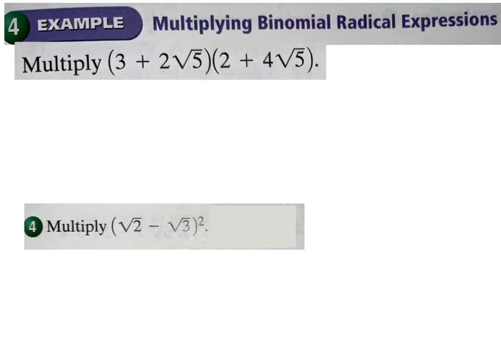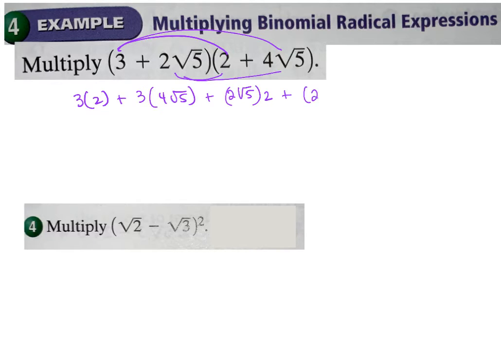All right, so multiplication is just exactly what you would do if this was variables. You're going to FOIL, and then you're going to apply your multiplication rules for your radicals. So for this, I would say 3 times 2, and 3 times 4 square root of 5. And then I would say 2 square root of 5 times the 2 plus 2 square root of 5 times 4 square root of 5.